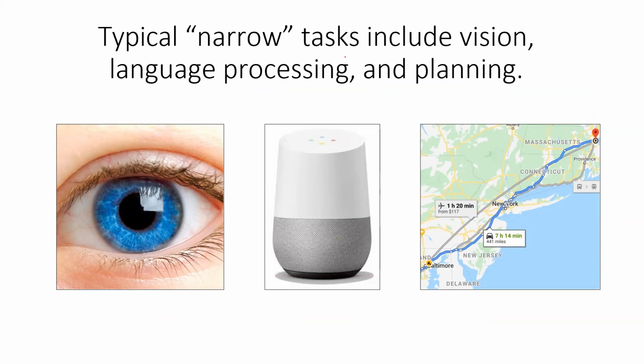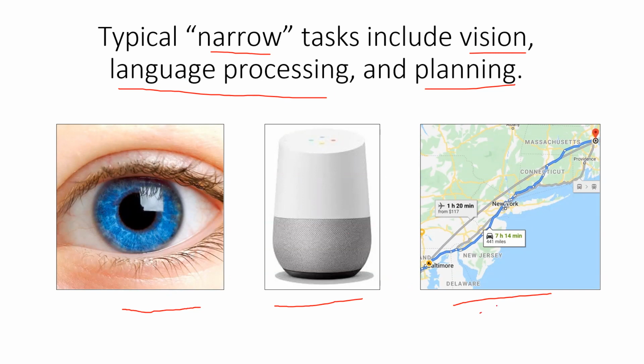Examples of narrow tasks are computer vision tasks, language processing tasks, or planning tasks. A very good example is our Alexa, which processes our human voice, converts it into text and then replies to us. And for planning tasks, we have maps which help us reach our destination. These are all examples of typical narrow tasks.